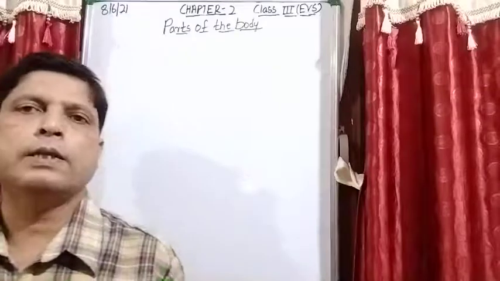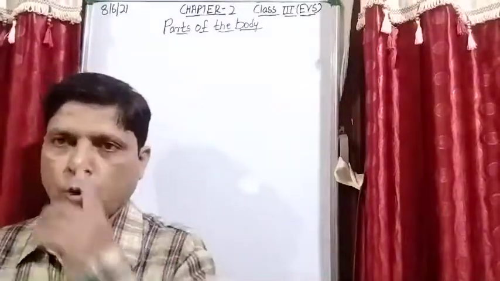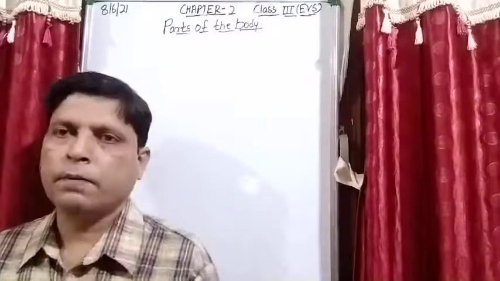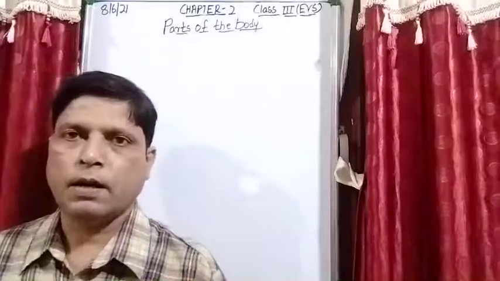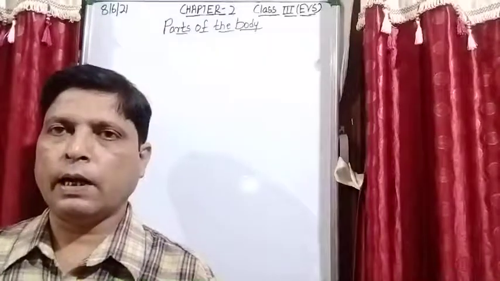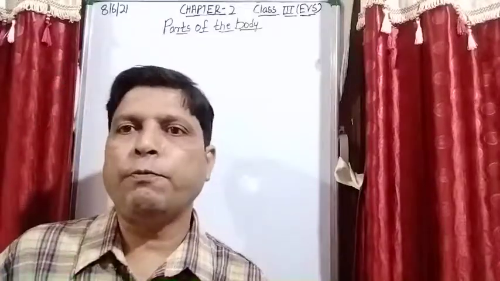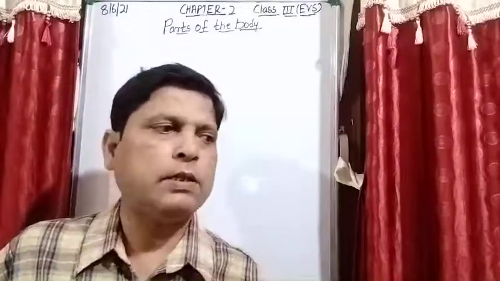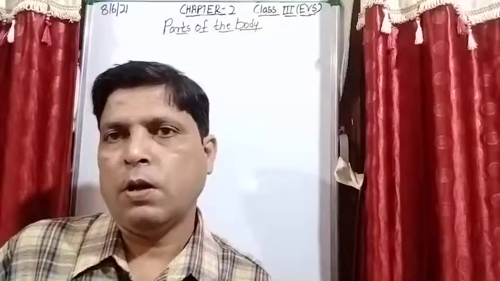External means the organs which we are able to see with our eyes, like our nose, ear, head, eyes, hands, legs, etc. And internal organs means those organs of the body which we know are in our body but we are unable to see them.